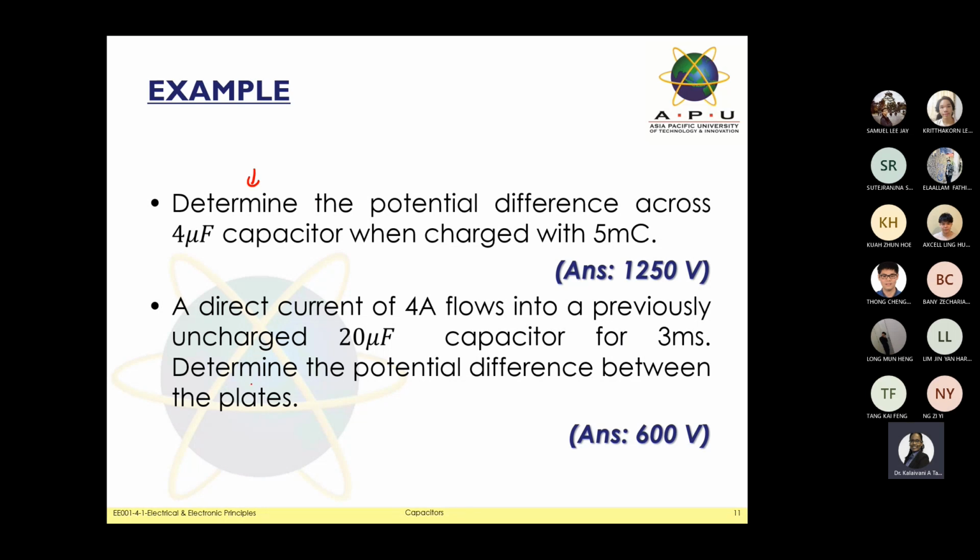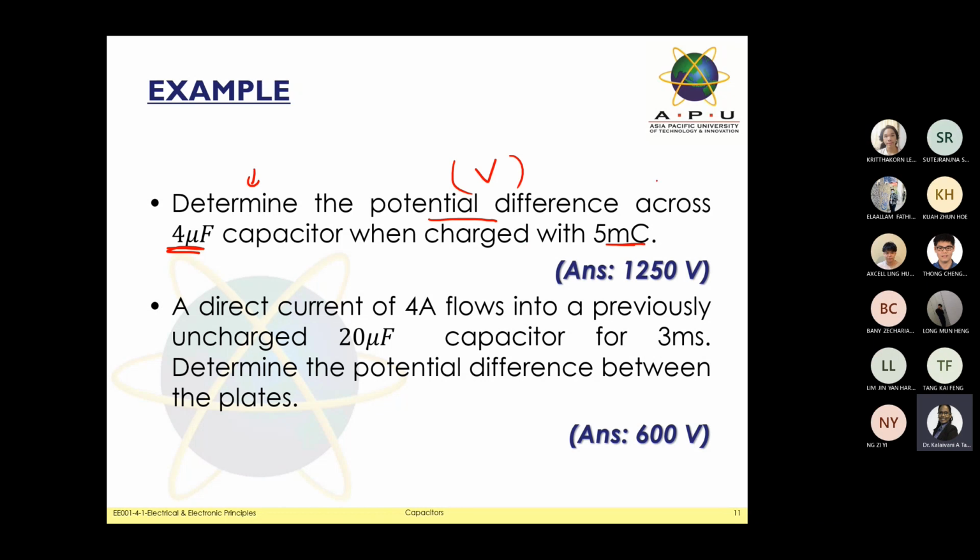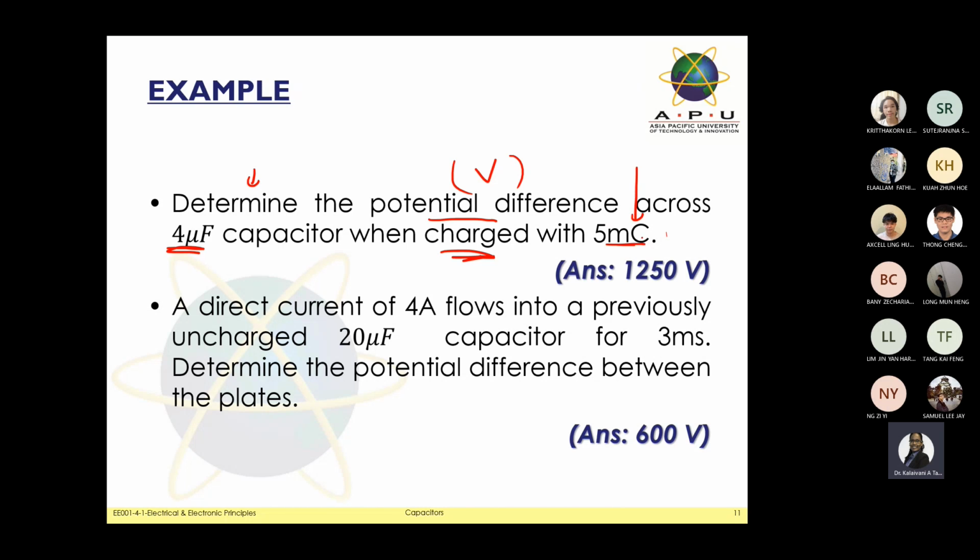You don't need to elaborate or explain or describe things here. Determine means you're going to calculate the potential difference across the capacitor, that is, how much the voltage is across. The capacitance value they give you is 4 microfarad, when the charge is 5 millicoulombs. Remember, this unit is not a capacitance unit, this is a charge unit. Take note.